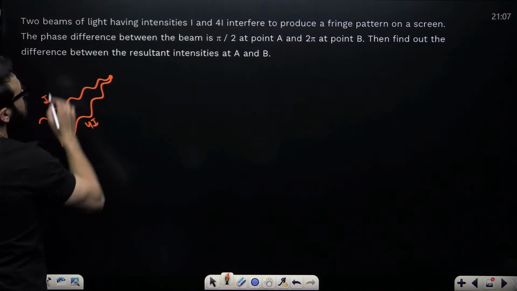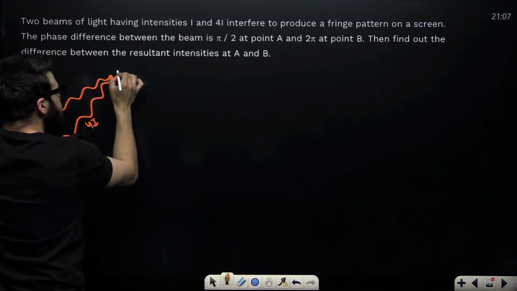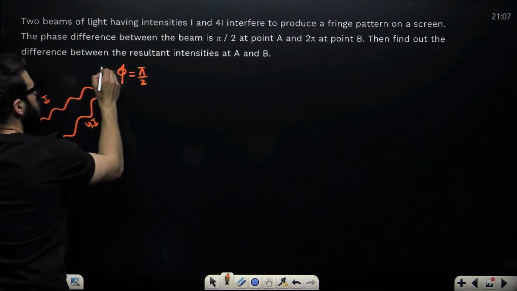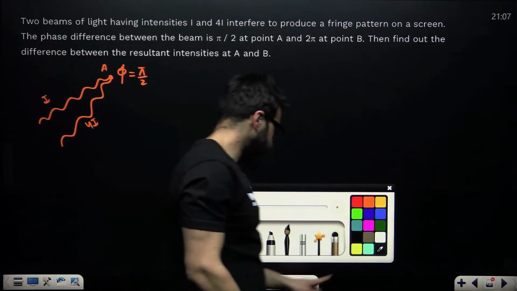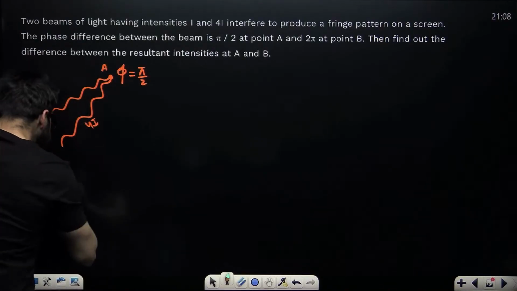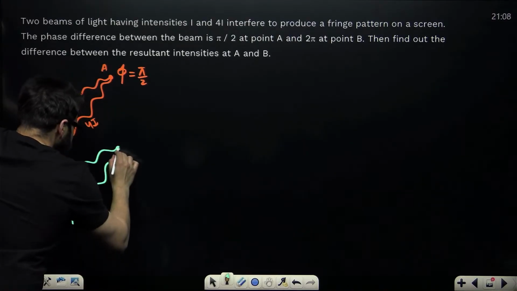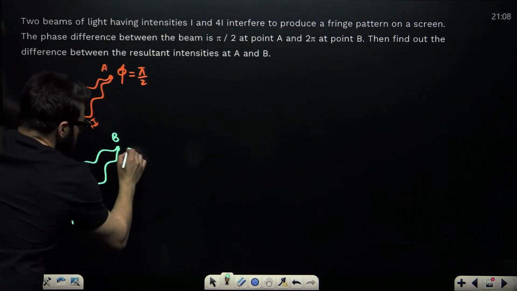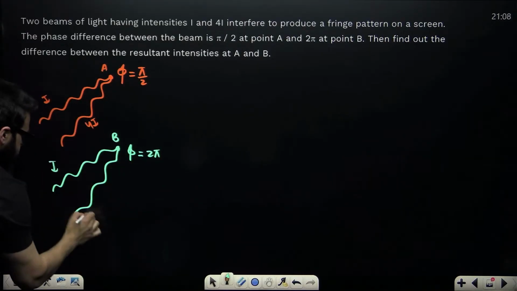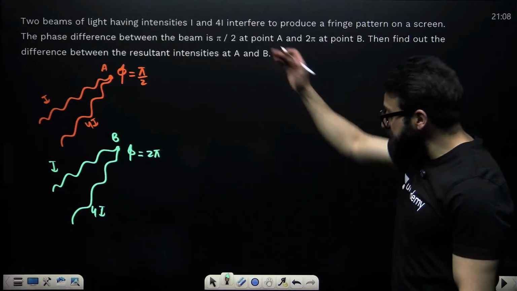The phase difference between the two beams is pi by 2 at point A. If the same two waves are meeting at point B, the phase difference comes out to be 2 pi. Then it says find out the difference between the resultant intensities.